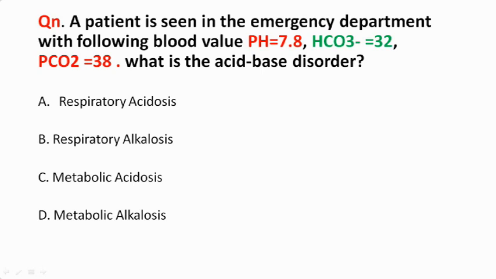Look at the question. I have a question. You just read the question carefully and you type your answer and send me. The question is, a patient is seen in the emergency department with the following blood values. The pH is 7.8, bicarb is 32 millimole per liter, PCO2 is 38 mmHg. So what is the acid-base disorder in this patient? You don't have to write the full answer. You just write A or B or C or D. What is your answer? You just type and send me.